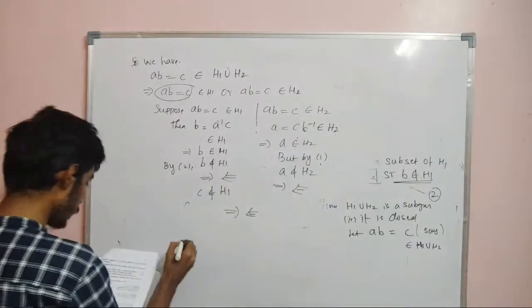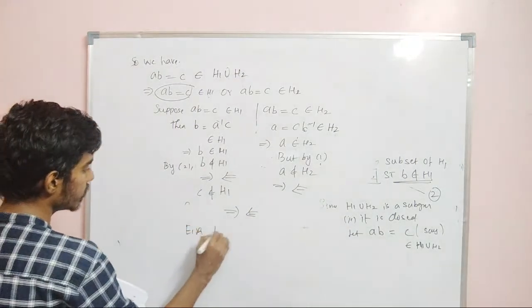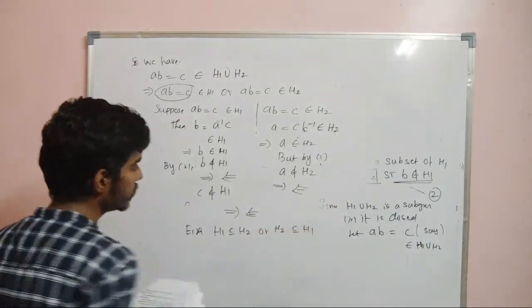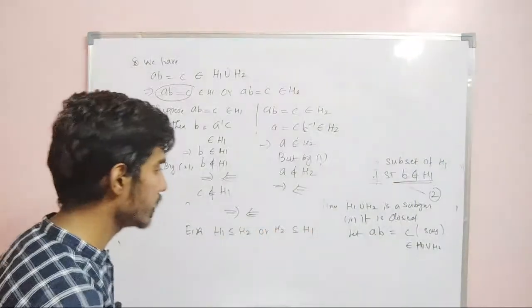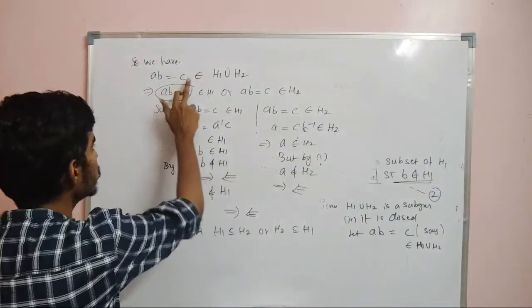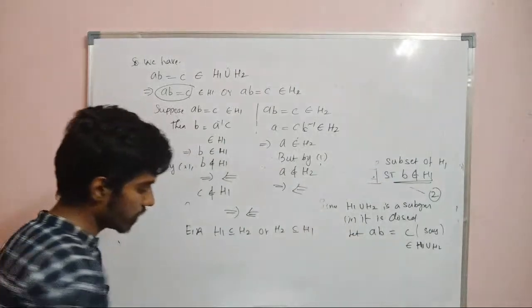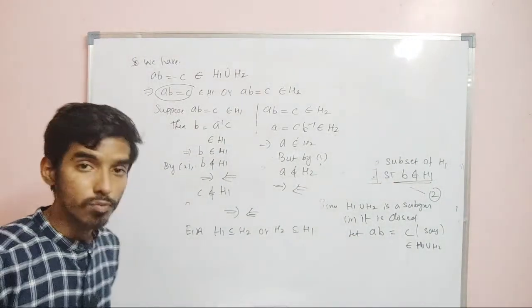So therefore either this has to happen or this has to happen, right? What we are telling is the element C is not in H1 and not in H2. That means this is not true. So we are assuming a contradiction. So therefore the subgroup part is over.